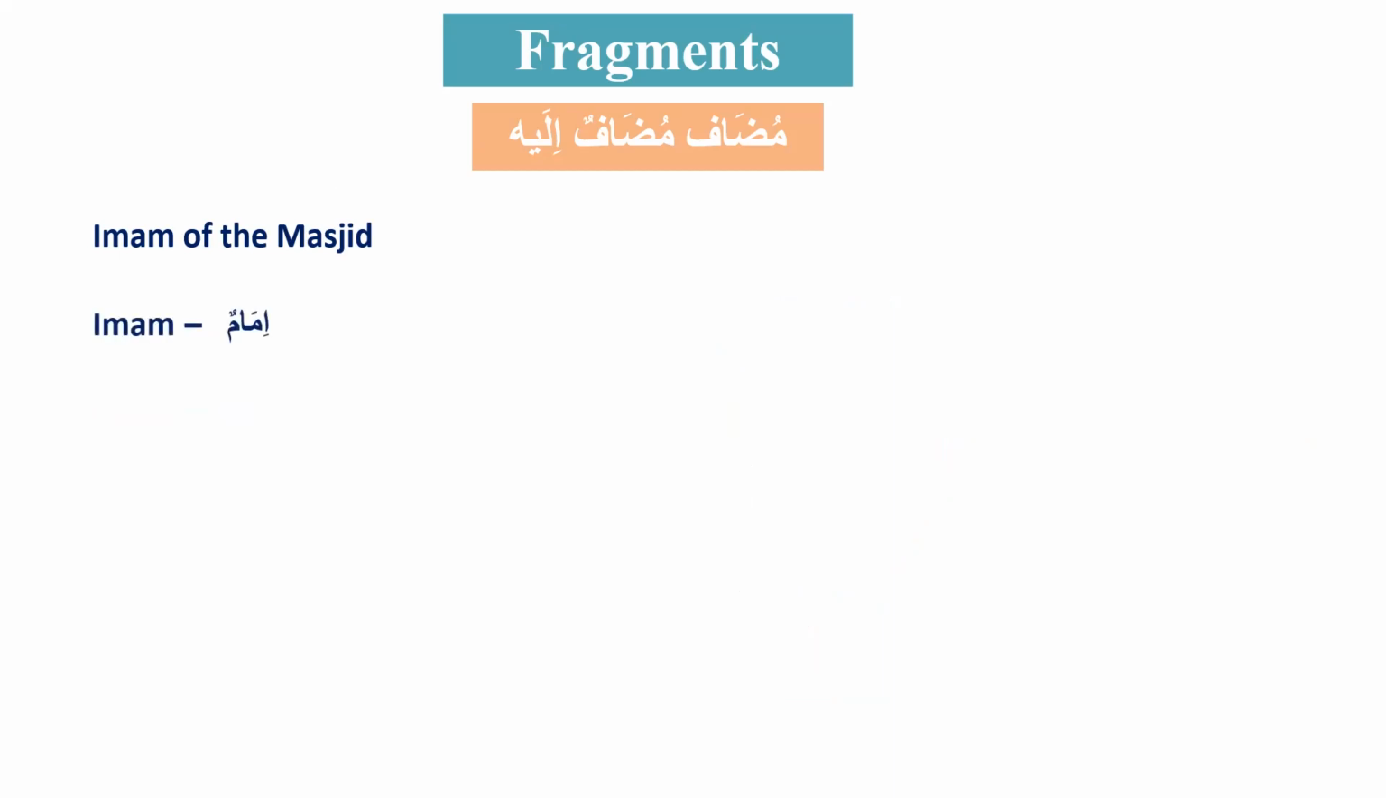Now, the next fragment is "Imam of the Masjid." The word for Imam is Imamun, and the Masjid is Al-Masjidu. Al means "the." Otherwise, it will be masjidu without al. So al plus masjidun is equal to al-masjidu. Al will remove the tanween and replace it with the single haraka. Al doesn't like tanween. Okay, now we have the words.